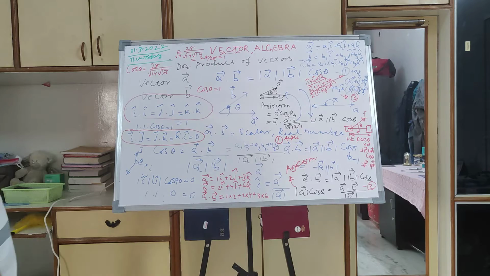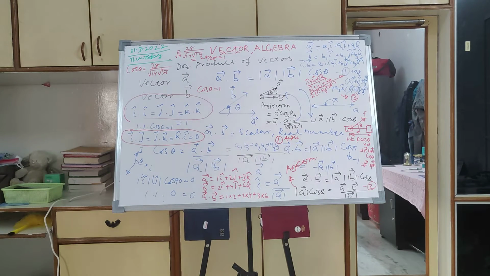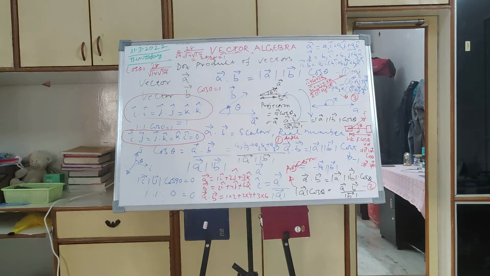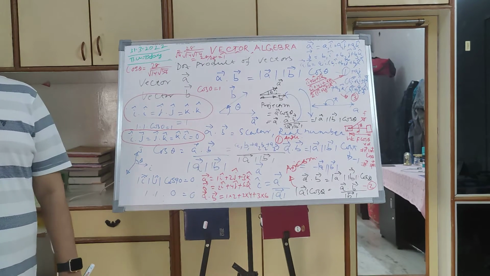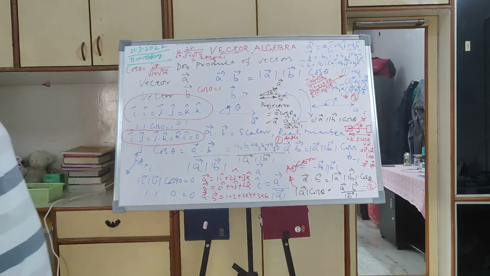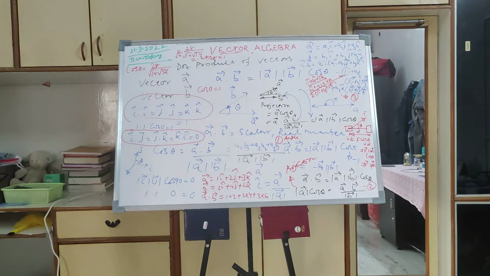Energy is nothing but the capacity to do work. And wattage, the power, is nothing but the rate of doing work. You can say that per second, how much work is done, divided by the time taken. Suppose you are saying the wattage of the bulb is 60 watt.